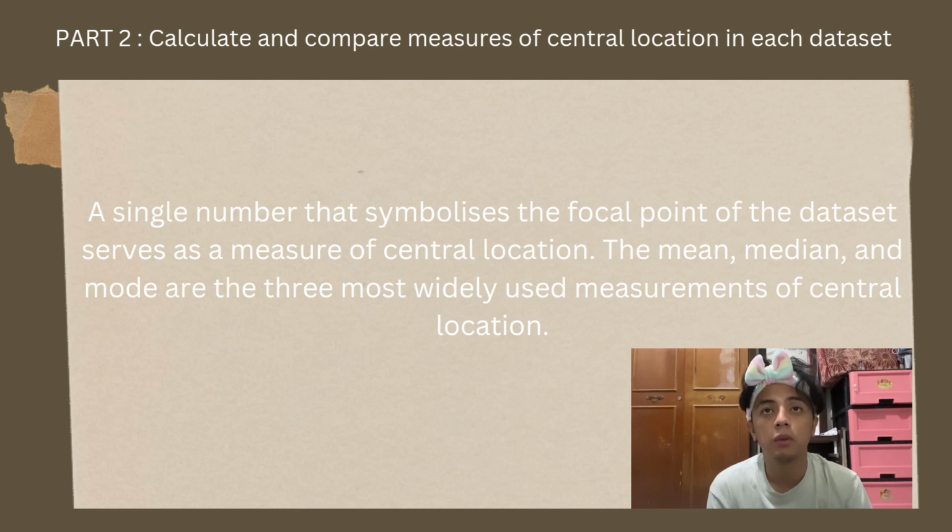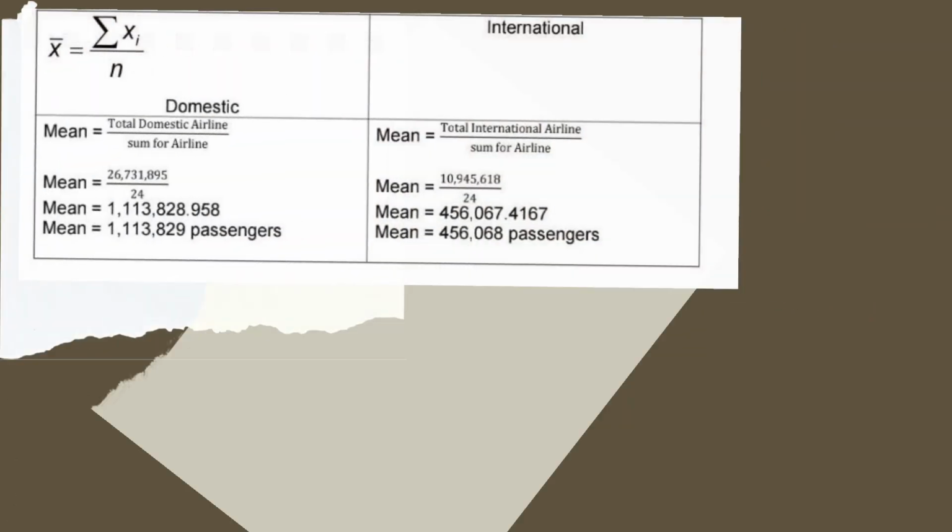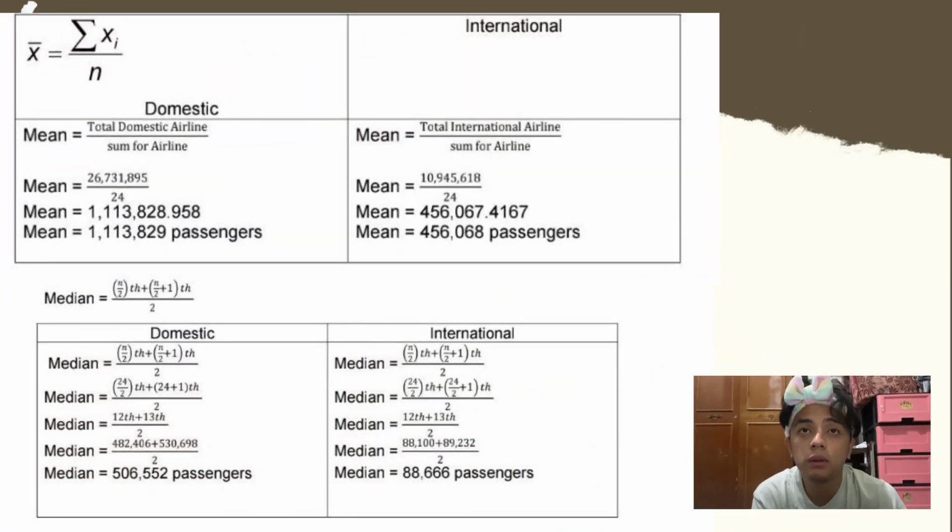I'm going to present part 2, calculate and compare measures of central location in each dataset. A single number that symbolizes the focal point of the dataset serves as a measure of central location. The mean, median, and mode are the three most widely used measurements of central location. In this slide, we're going to find the mean and the median for the domestic airline and the international airline.